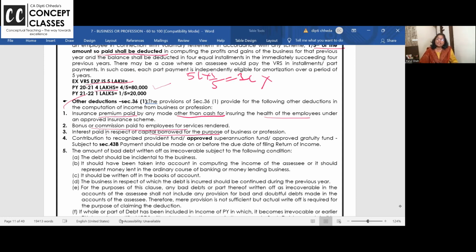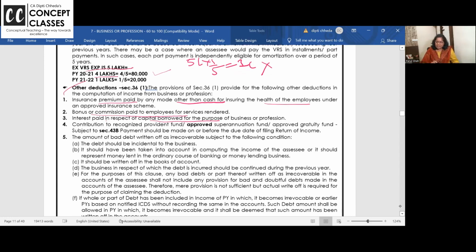If you have taken loan from your sister concern and you are paying 36% interest, then the assessing officer will disallow. So interest paid related to business is allowed.